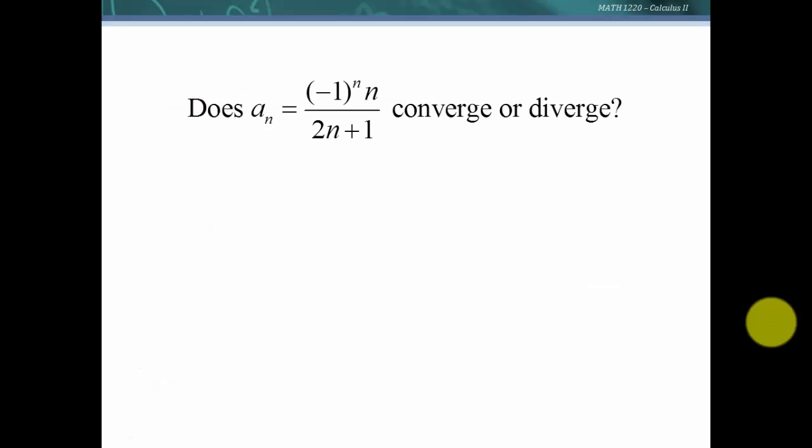So as an example, let's look at this sequence and does it converge or diverge? And as we look at it, this is going to make it alternate signs.